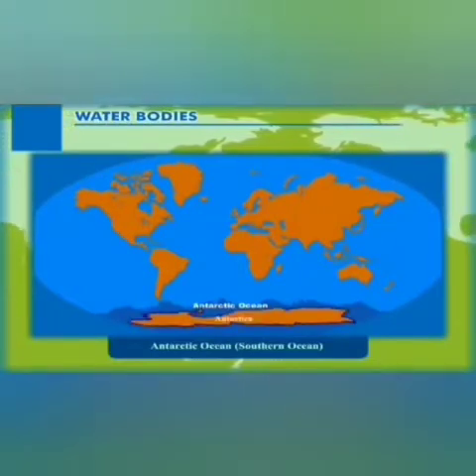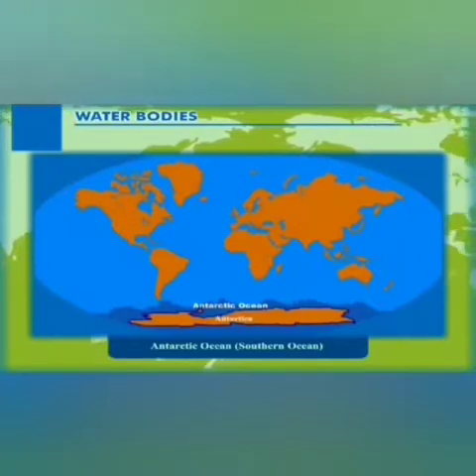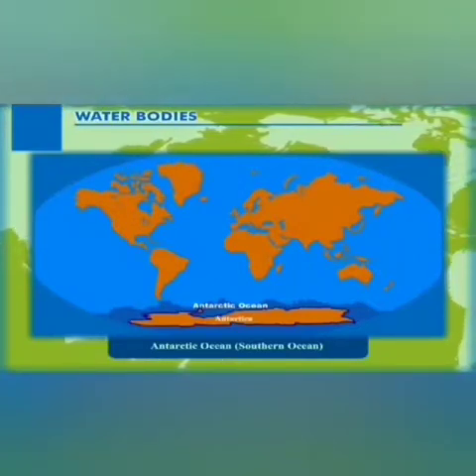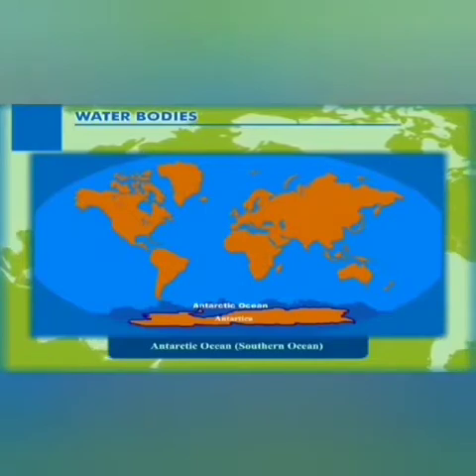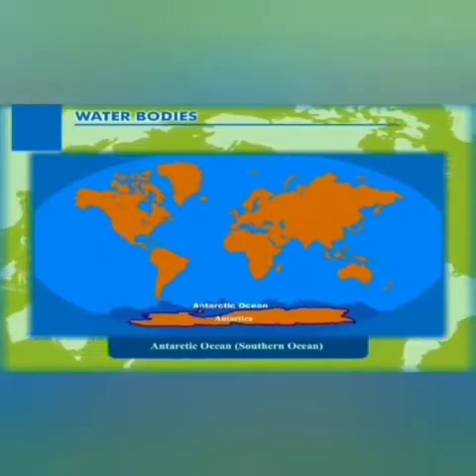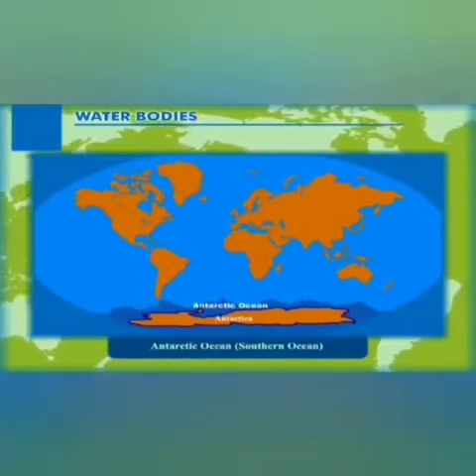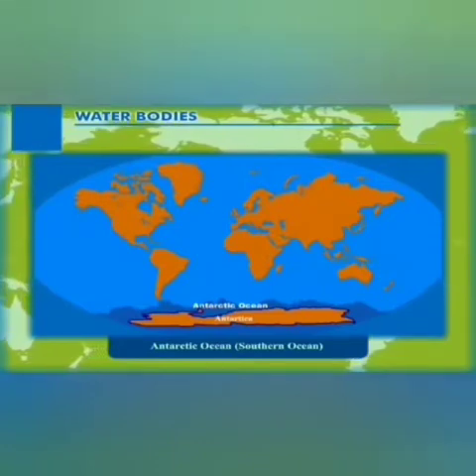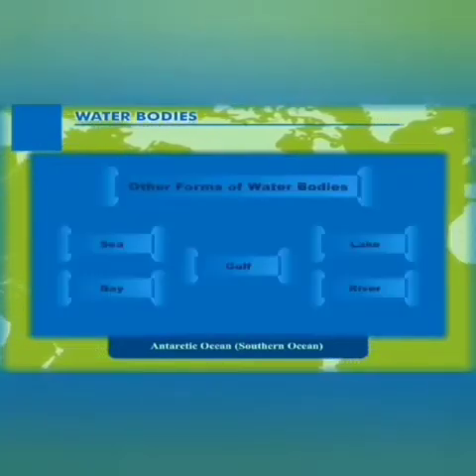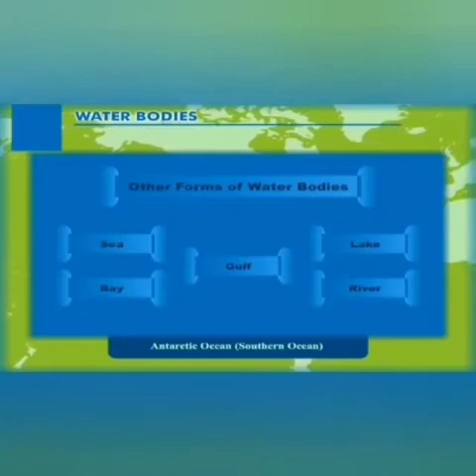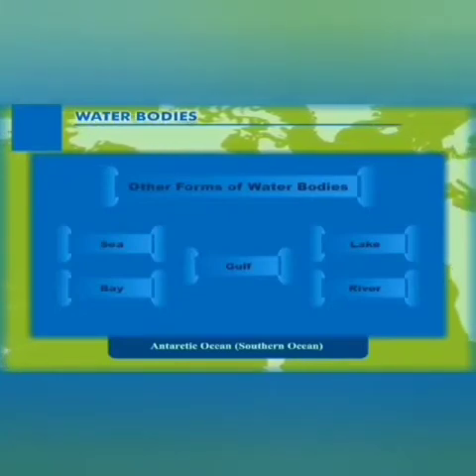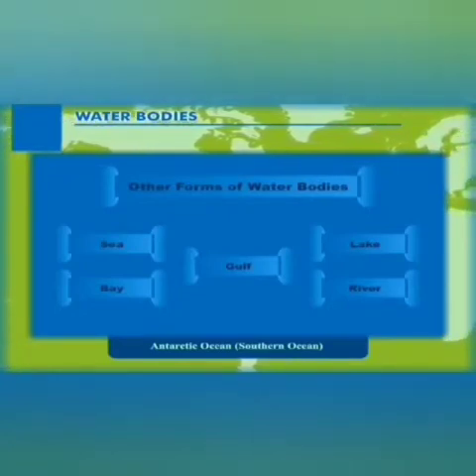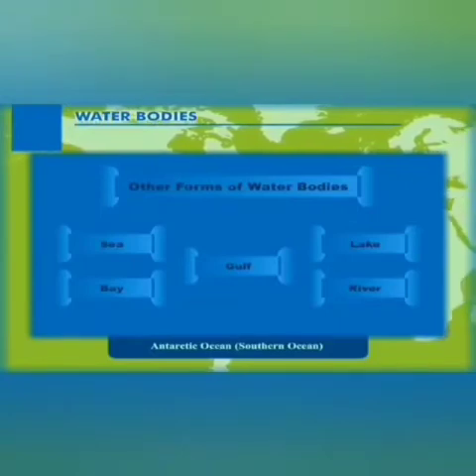Okay, now next is the Antarctic Ocean or the Southern Ocean. It surrounds Antarctica and occupies about 4% of the total surface area of the earth. The ocean remains covered with large sheets of ice for most of the year. The Scotia Sea, Amundsen Sea and Ross Sea lie around the Antarctic Ocean.